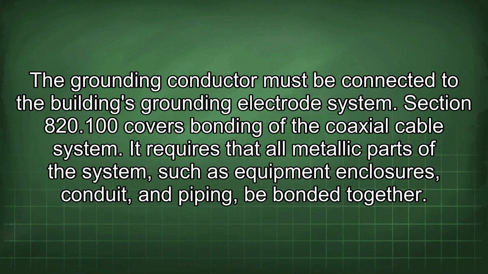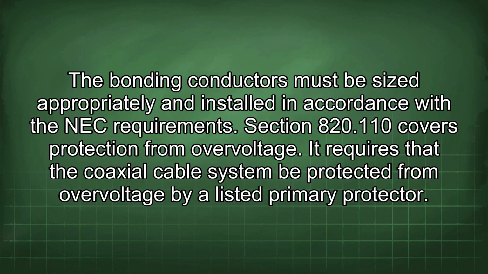Section 820.100 covers bonding of the coaxial cable system. It requires that all metallic parts of the system, such as equipment enclosures, conduit, and piping, be bonded together. The bonding conductors must be sized appropriately and installed in accordance with the NEC requirements.